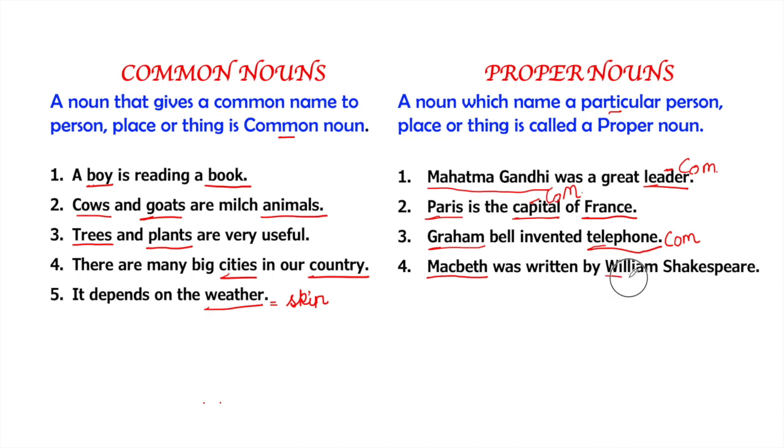William Shakespeare is the name of a person, so it will be a proper noun. Indore is the cleanest city of India. Indore is a place, it's a name, so it's a proper noun. And India is also one, so it's a proper noun. But there are many cities, so cities will be a common noun. So in this way we can identify between common noun and proper noun. Now let's see what collective nouns are.